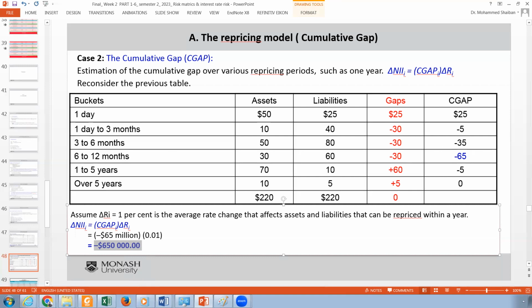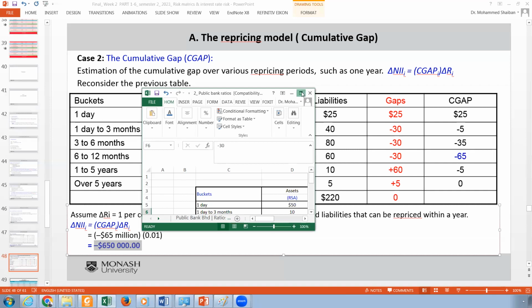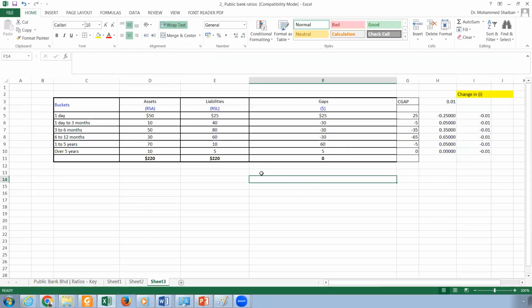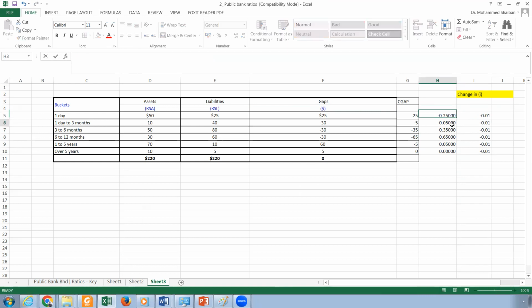So it's minus 65. We have been seeing a lot of changes in the interest rate in Malaysia after what we have seen now in the US during this time. I tried to bring those numbers and play with them again. So this is the gap. This is just the same example. And this is the accumulated gap. Now, as you can see, I just multiply this by 1%. This is the change in the interest rate. And this is a cumulative gap for 1 period.